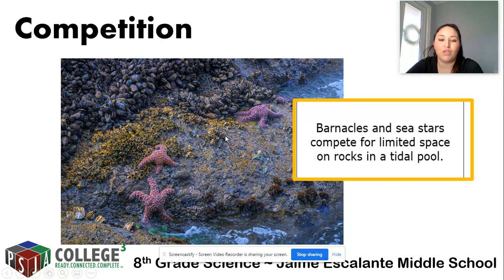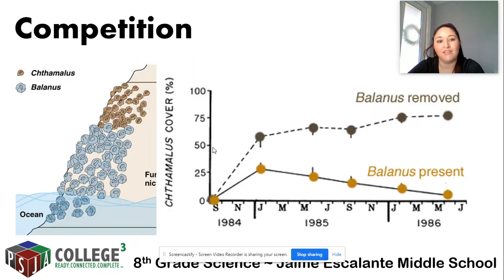You know, this is what we go over as far as experiments and stuff. But on the STAR test, which are the questions that we're going to use for our SLO post test, they're not going to ask you that easy. That's the easy way out. They're going to ask you something like this. Here's that exact same species of barnacle clinging to these shores, right? We've got the Cathalmus species and the Balanus species. And this is kind of what you would expect on a competition question on your SLO, right?